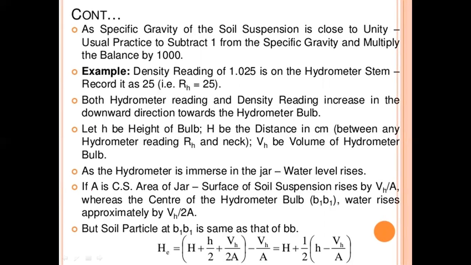As the hydrometer is immersed in the jar, the water level rises.